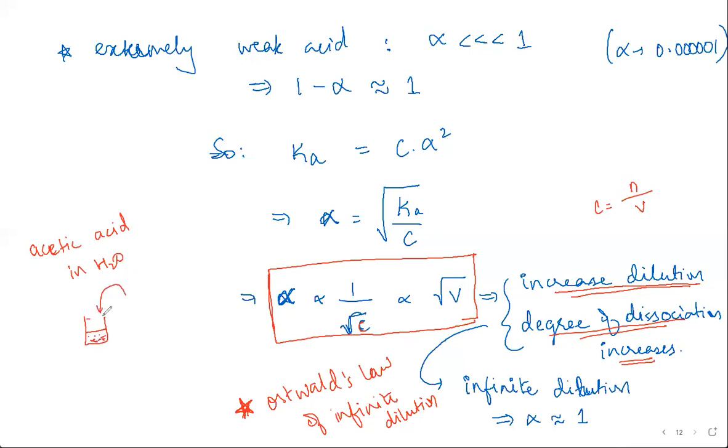Adding more water is going to dilute the concentration, right? So that's what dilution is. You increase the volume of the solution by adding more solvent. That decreases the concentration, which in turn increases the degree of dissociation. Got it, ma'am.